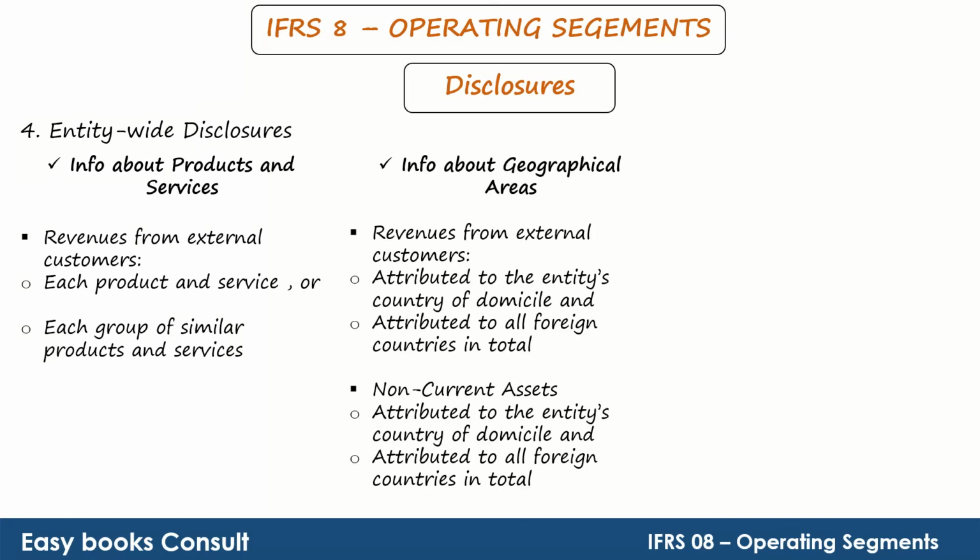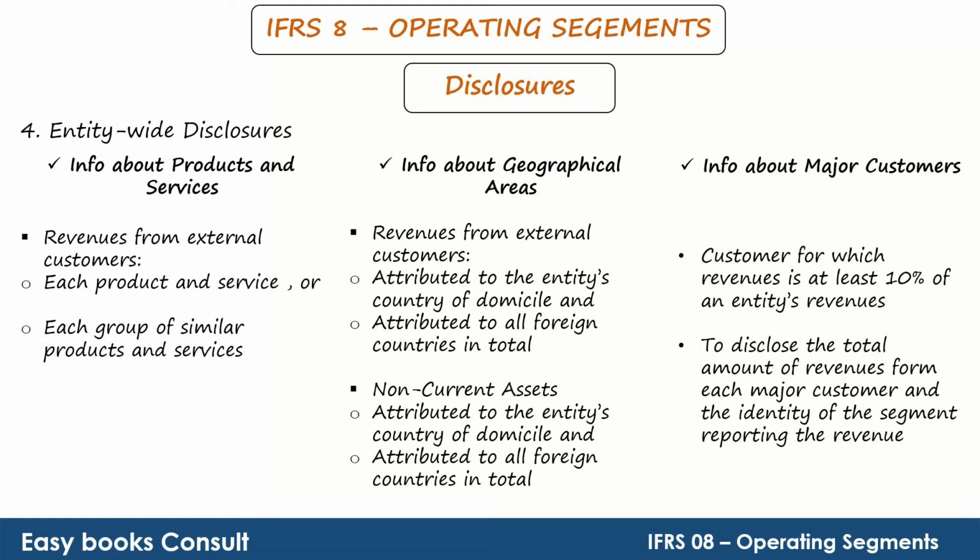Information about geographical areas, like revenues from external customers attributed to the entity's country of domicile and attributed to all foreign countries in total, and non-current assets attributed to the entity's country of domicile and attributed to all foreign countries in total. And information about major customers for which revenue is at least 10% of the entity's revenue, disclosing the total amount of revenues from each major customer and the identity of the segment reporting the revenue.